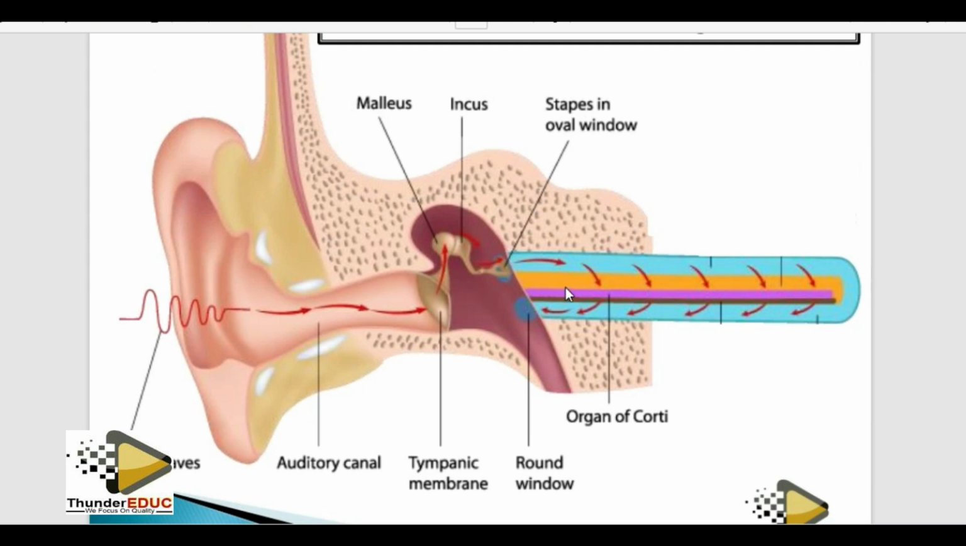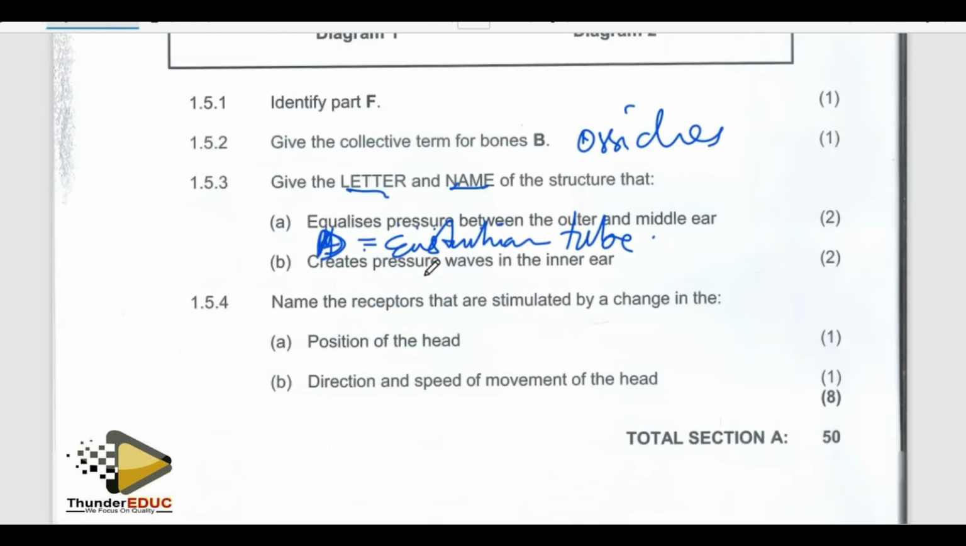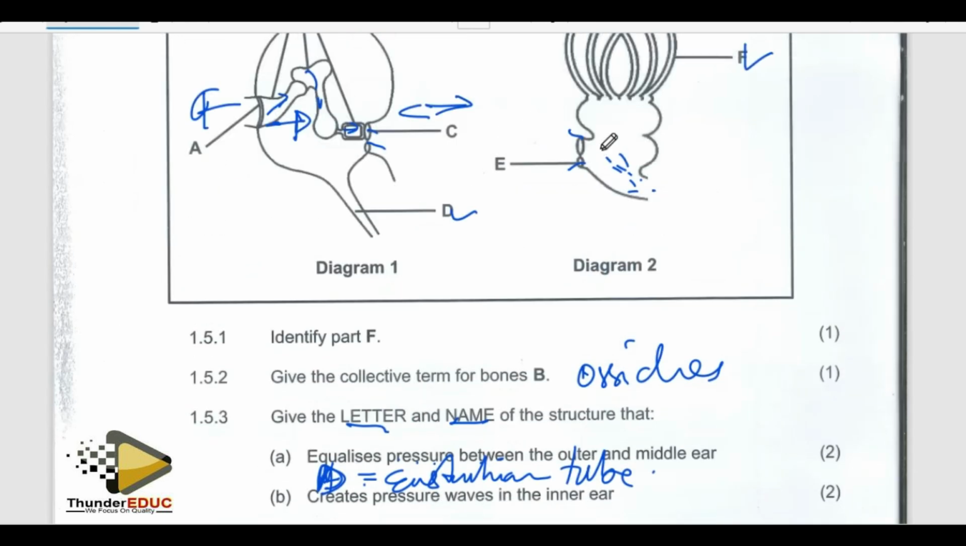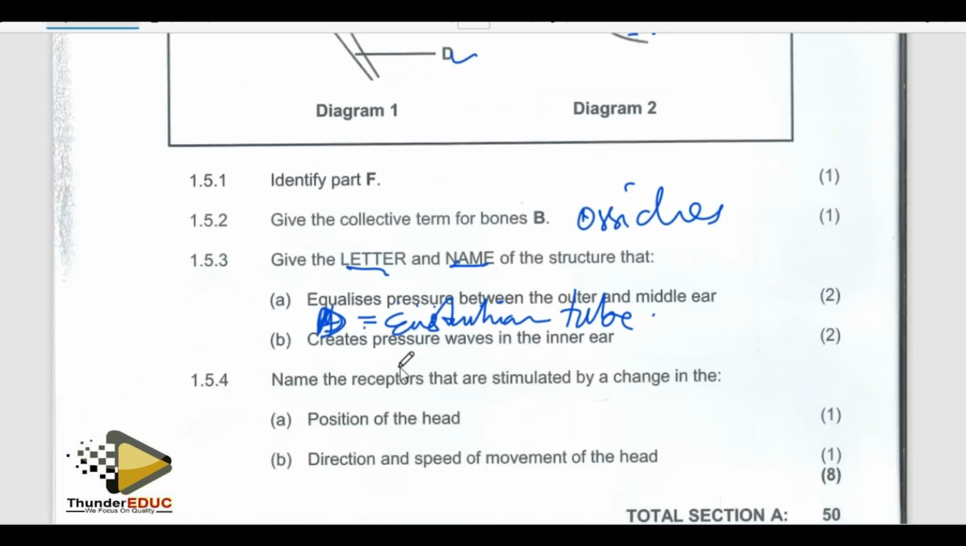You see this part? It creates the pressure wave here. You see now the pressure wave is going in. So this is the Eustachian tube. They are saying it equalizes pressure on this side and this side. Those are the two questions. Creates pressure wave, so the answer is C, which is the oval window.